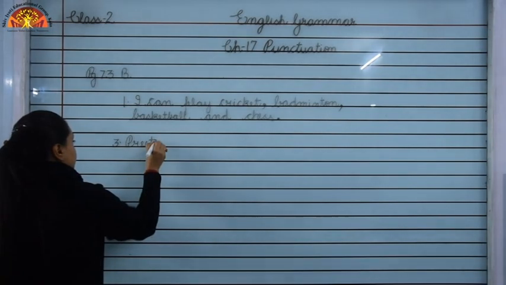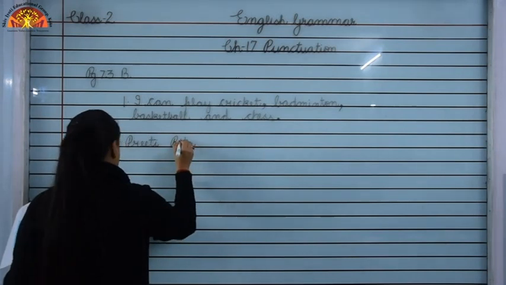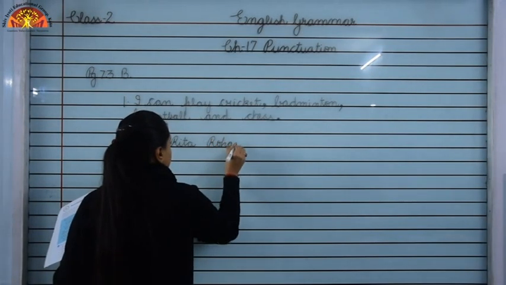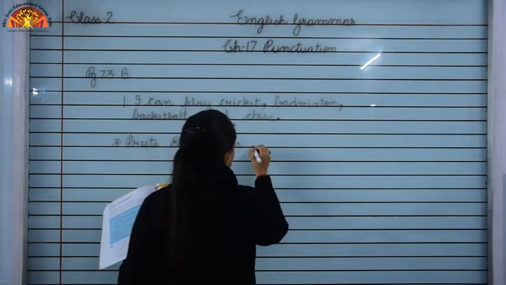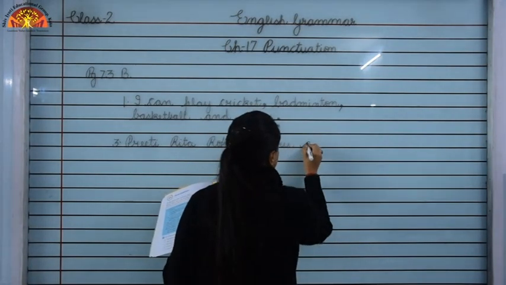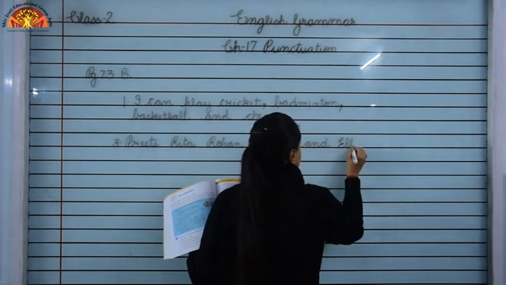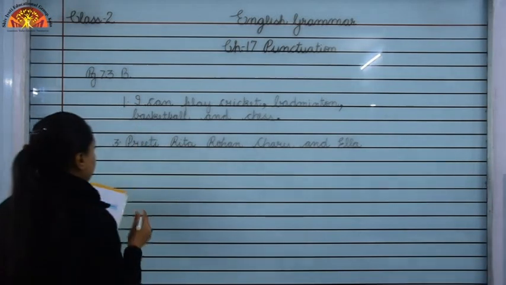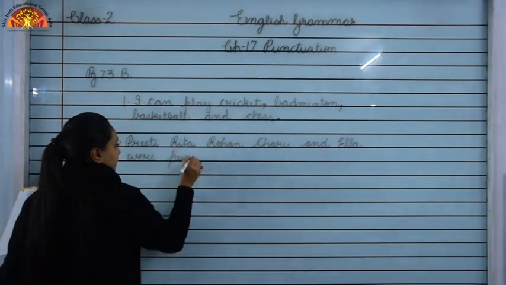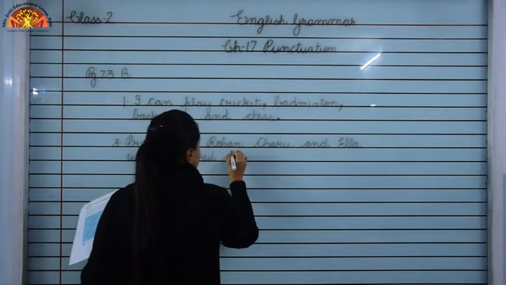Preeti, Rita, Rohan, Charu, and Ela were punished for being late.